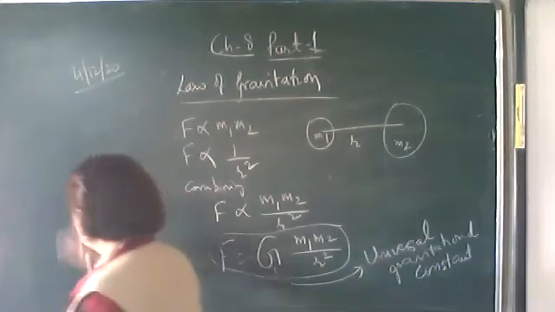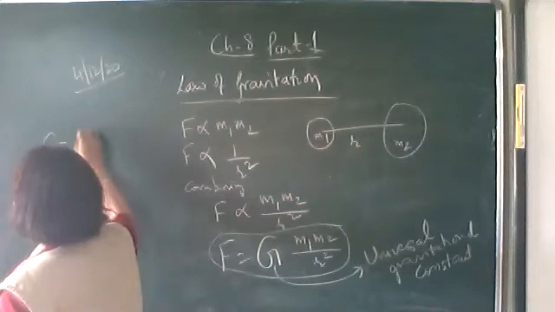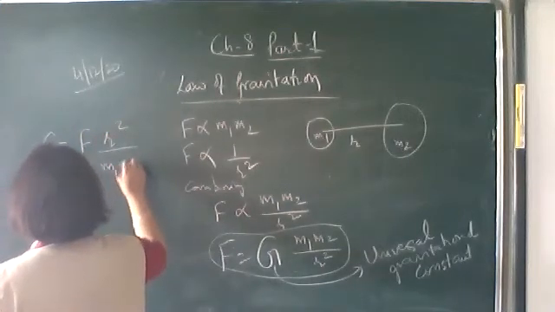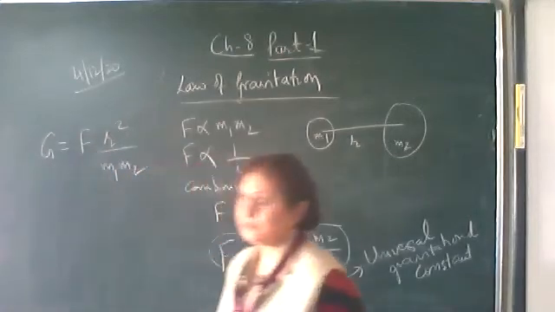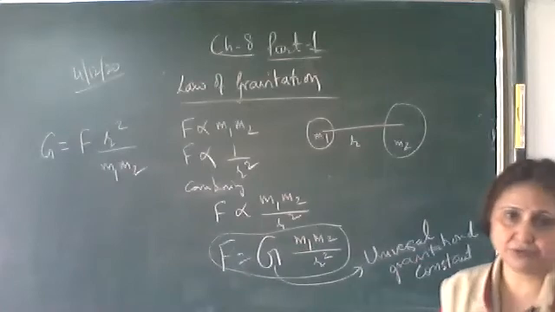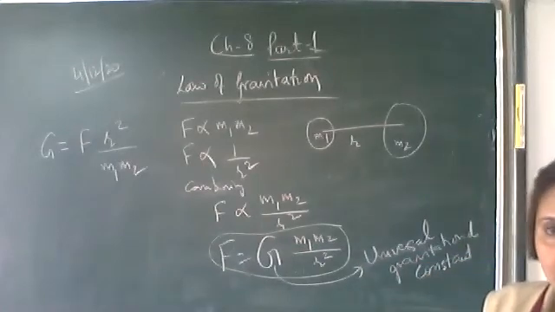Now from here, capital G is equal to F into r square upon m1 into m2.